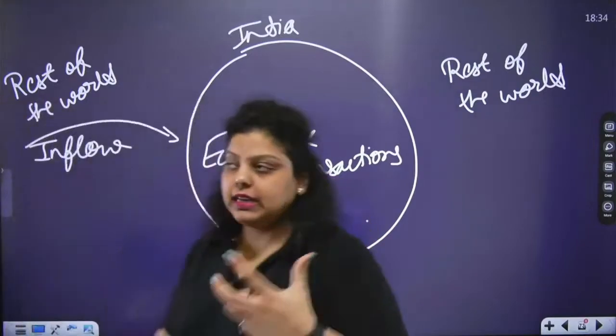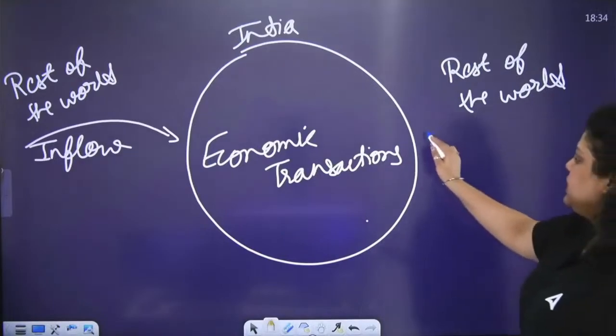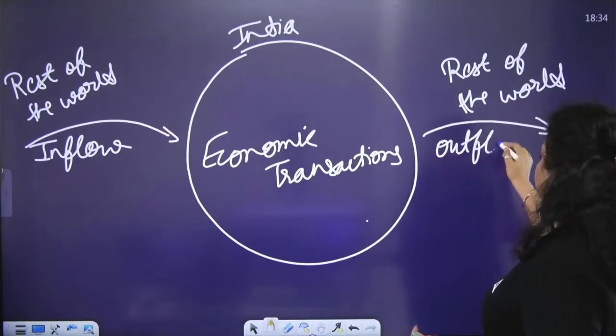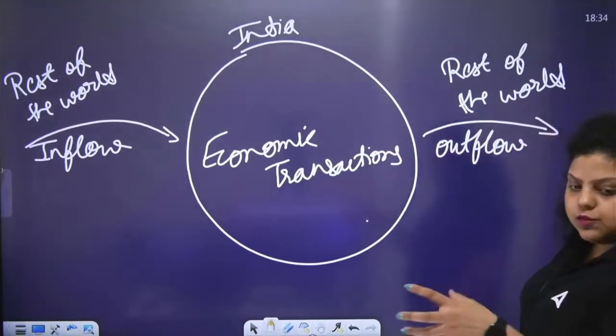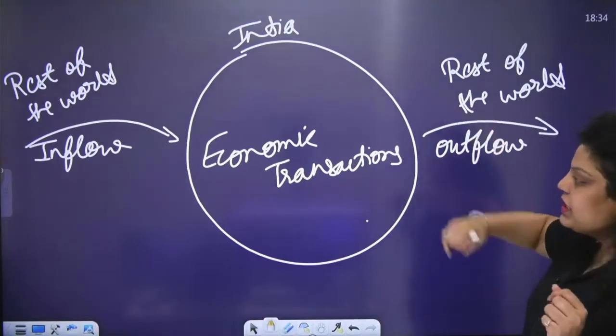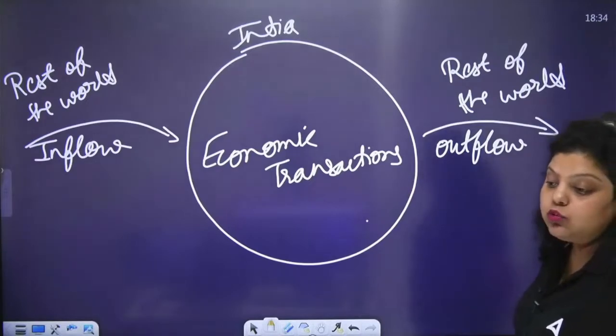It means the earning, the income. And the other part is the expenditure. Expenditure means the outflow. Whatever inflow and outflow from a country's economic transactions happen with the rest of the world, this all record will be maintained in the balance of payment.